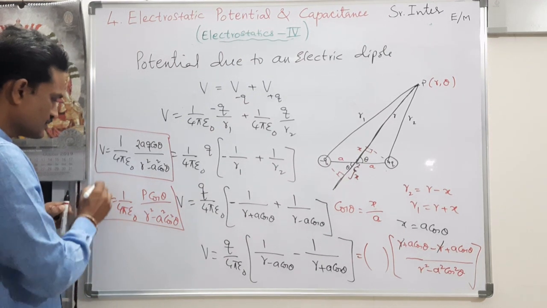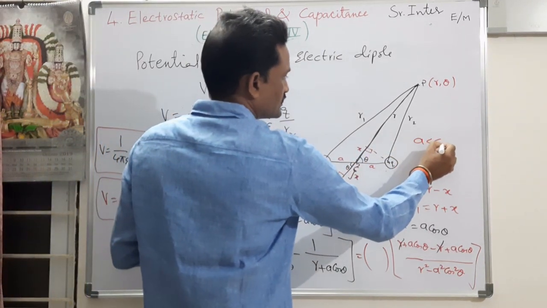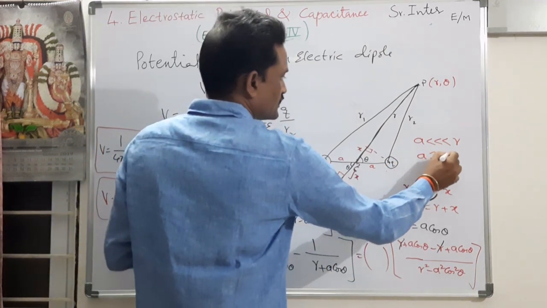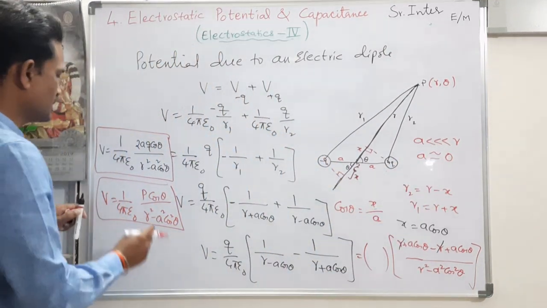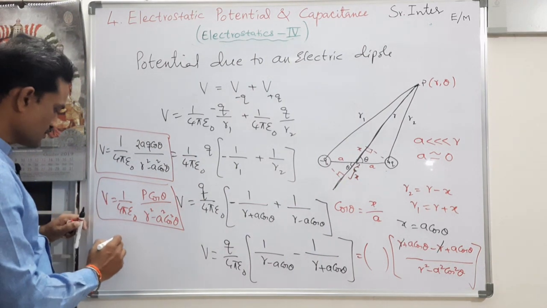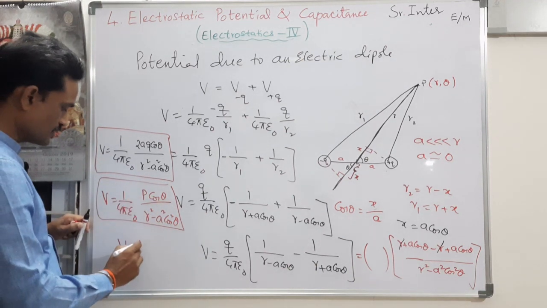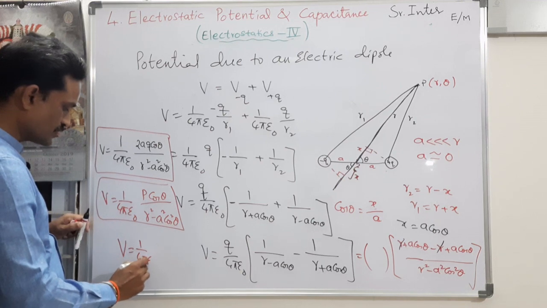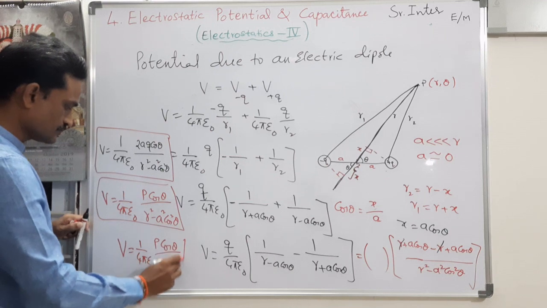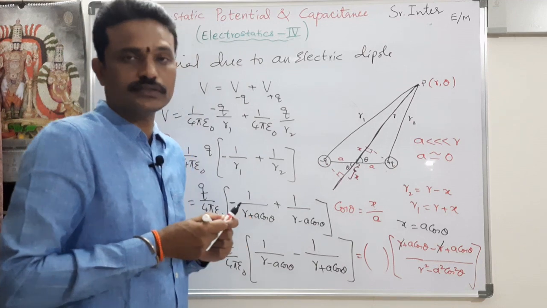In all the derivations related to electric dipole, we imagine that a is very much less than r. So in this case, a can be neglected. Even here also we neglect, we will put a is equal to 0. So when I put 0, this becomes 0. So V for a small electric dipole, for a short dipole, becomes V is equal to 1 by 4 pi epsilon naught p cos theta by r square. So this is the expression for the potential due to an electric dipole.